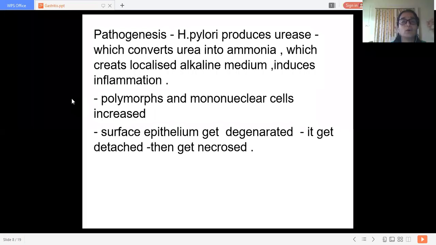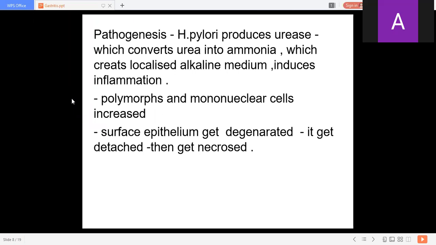So, what is the role of this particular bacteria? They produce urease and convert urea into ammonia. Whenever ammonia gets formed in that region, there is production of an alkaline atmosphere. This alkaline atmosphere induces inflammation. So, this is the pathogenesis of gastritis. Okay.